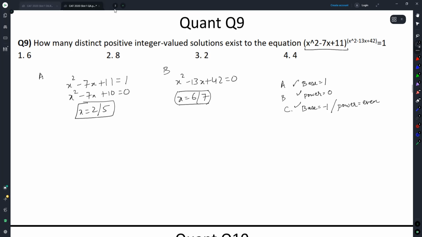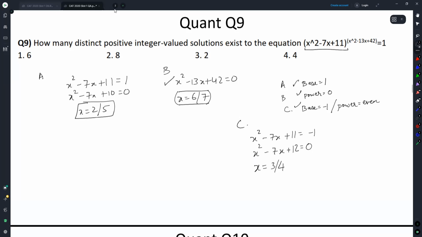Now let's check it this way. If this was equal to -1, x square minus 7x plus 11 is equal to -1. X square minus 7x plus 12 is equal to 0. X is equal to 3 or 4. We don't simply go x equal to 3 or 4 right now. We have to see if x is equal to 3 or 4, what does this expression give me as the value? Does it give me an even number or an odd number? Let me just see this.